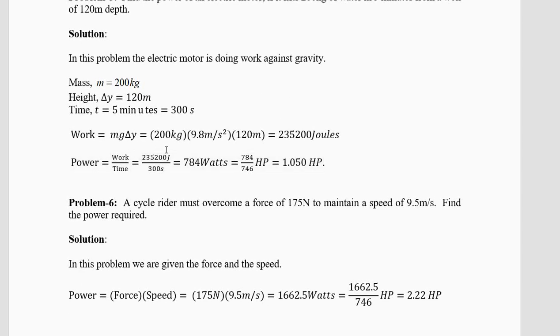Work is mg delta y, 200 into 9.8 into 120, is 235,200. You can put a comma here if you want, but I didn't feel the need. Time is 300 seconds. Divide 235,200 by 300 and it will give you exactly 784 watts. Now divide 784 by 746, you'll get a number a little more than 1, which is 1.050 HP.